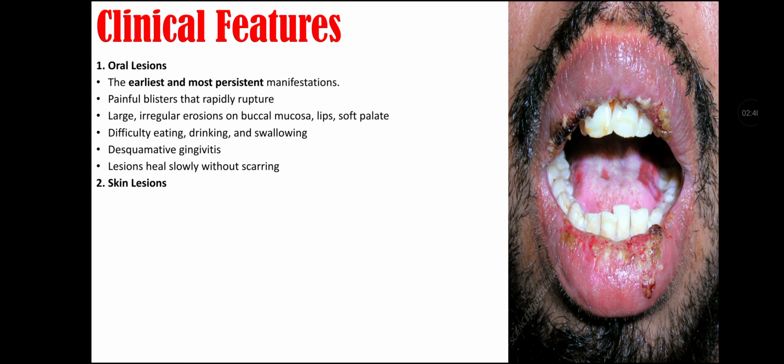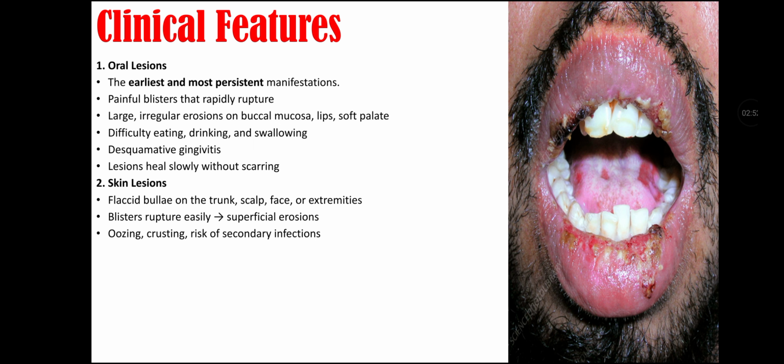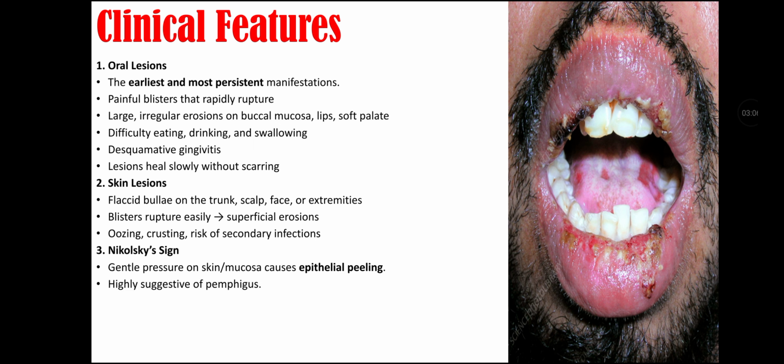Then there are skin lesions in Pemphigus vulgaris that are flaccid bullae on the trunk, scalp, face, or extremities. The blisters rupture easily and form superficial erosions. These erosions are oozing, crusting, and there is risk of secondary infections. Then there is Nikolsky sign, that is, when gentle pressure applied on skin or mucosa causes epithelial peeling. It is highly suggestive of pemphigus. Then there are systemic symptoms associated with pemphigus vulgaris that include malaise, weakness, and dehydration caused by electrolyte imbalance in severe cases.